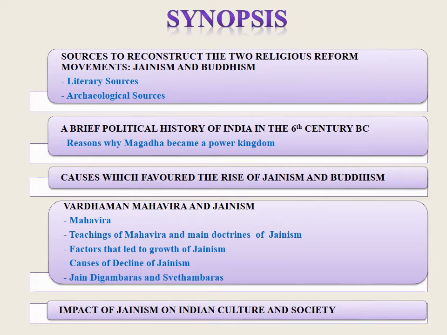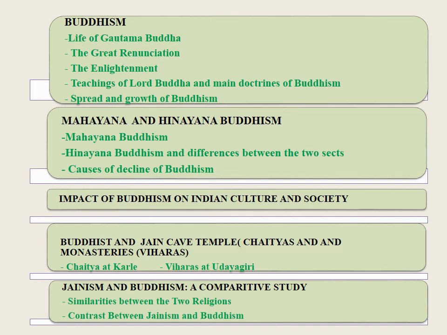factors that led to the growth of Jainism, causes of decline of Jainism, Jain Digambaras and Shwetambaras, impact of Jainism on Indian culture and society. Let's see the continuation of subheadings and its contents in this slide. Buddhism, life of Gautama Buddha, the Great Renunciation, the Enlightenment, teachings of Lord Buddha and main doctrines of Buddhism, spread